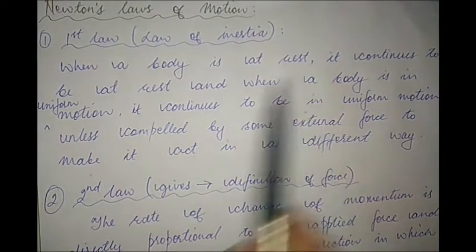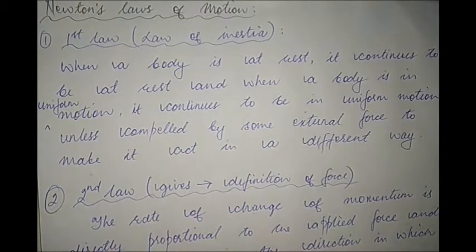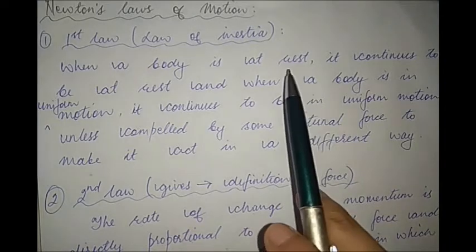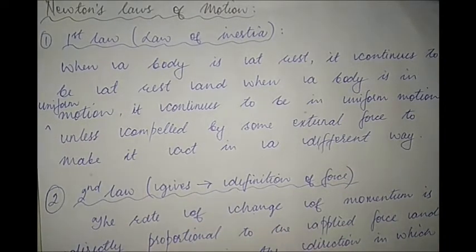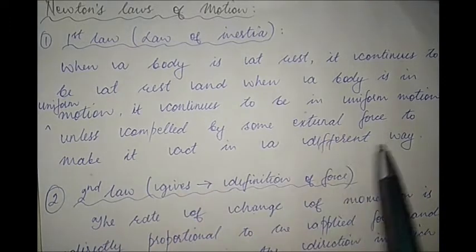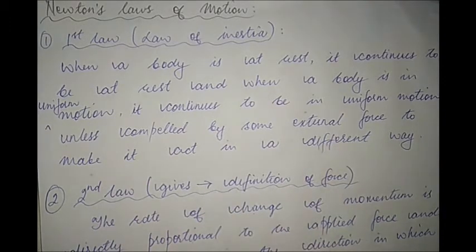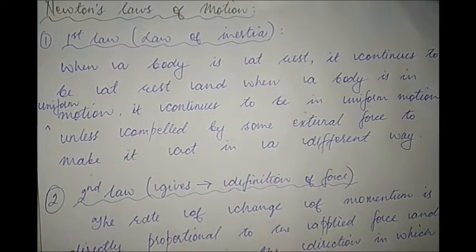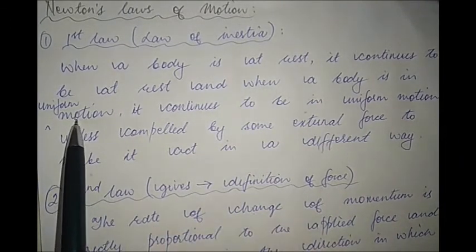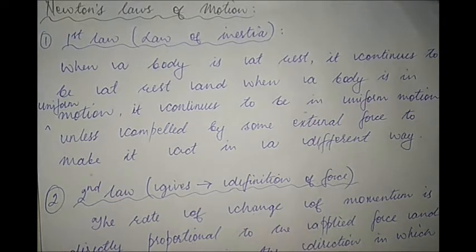So these are the two things that Newton's first law of motion speaks about. If a body is at rest, it forever continues to be at rest. And if a body is in uniform motion, it forever continues to be in uniform motion unless some external force acts to make it behave in a different way. Since this first law also talks about inertia, because if a body is at rest, it continues to be at rest, and if a body is in motion, it continues to be in motion, that's a case of inertia. So therefore, the first law of motion is also called the law of inertia.